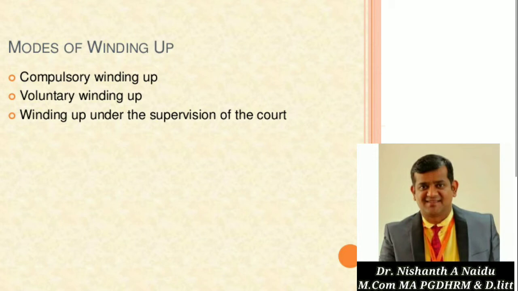This mode of liquidation takes place when the company passes a special resolution that it is going to close, or makes default in delivering the statutory report to the registrar. If any legal compliance is not completed by the company, such as the statutory report that has to be given to the registrar, or in holding the statutory meeting, it can be wound up.